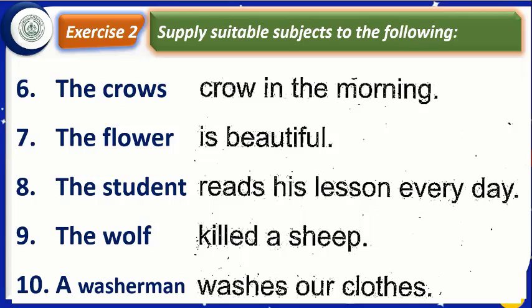If there is S with the first form of the verb, the subject will be singular. If there is no S with the first form of the verb, the subject will be plural. Let us see this rule in a short video. We shall try to understand it more properly in this short video. Let us watch it.